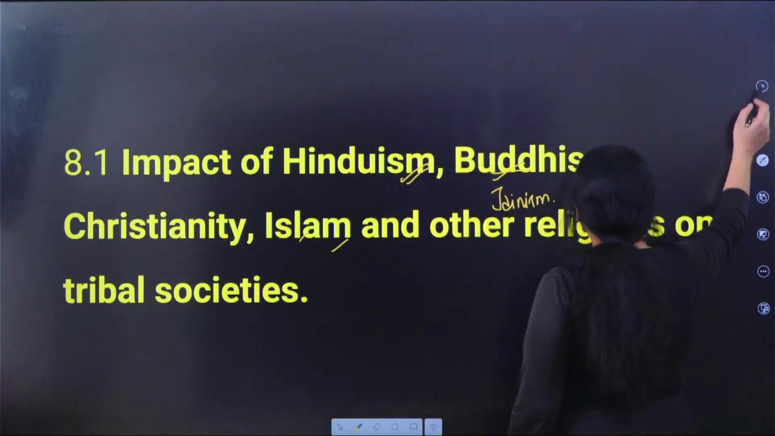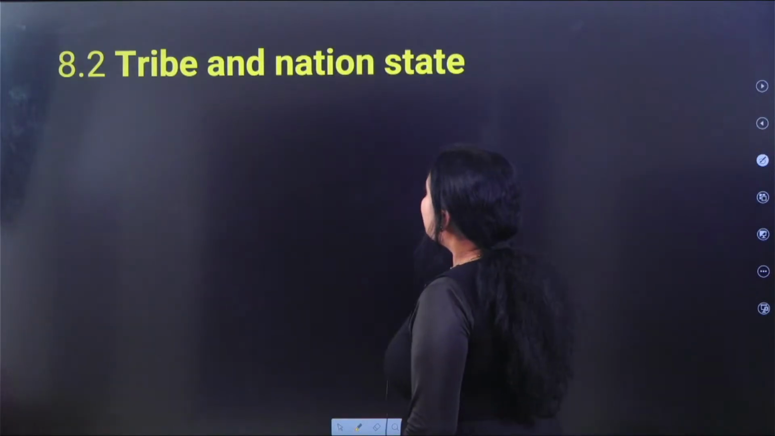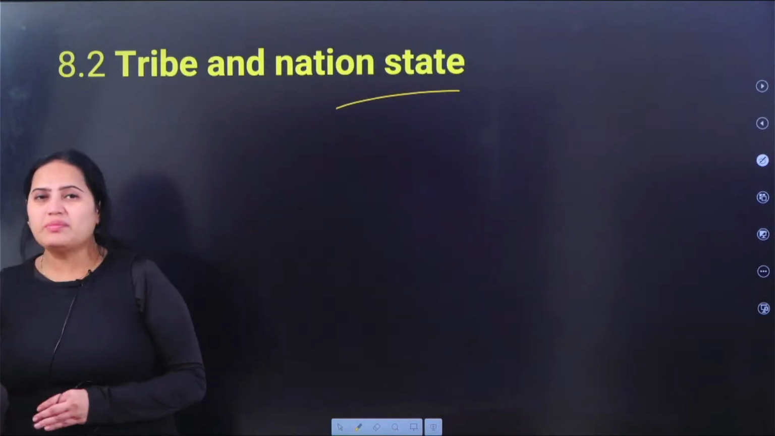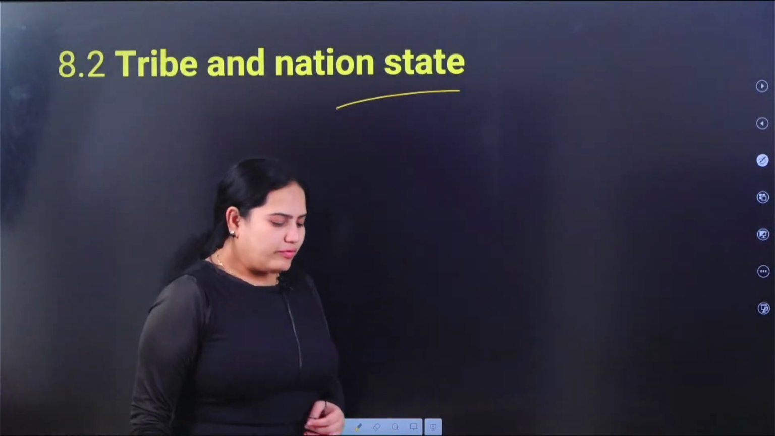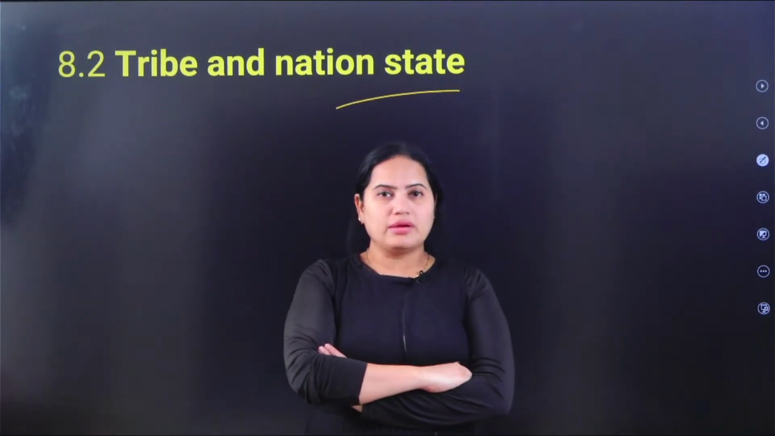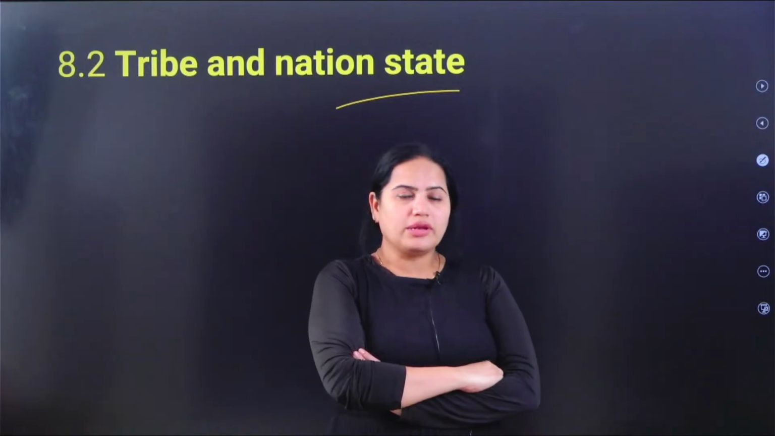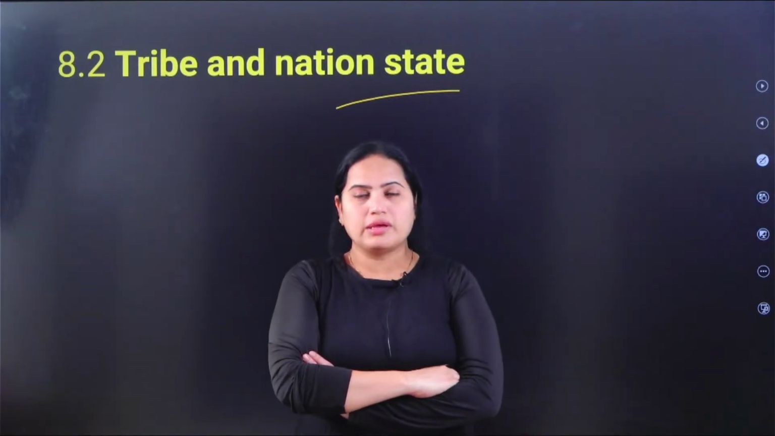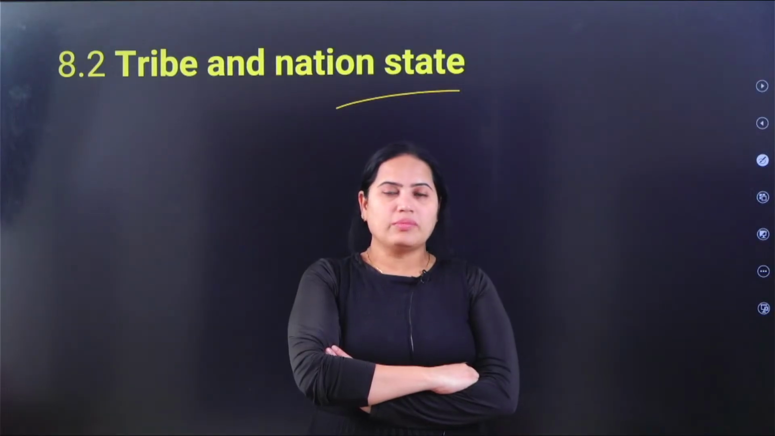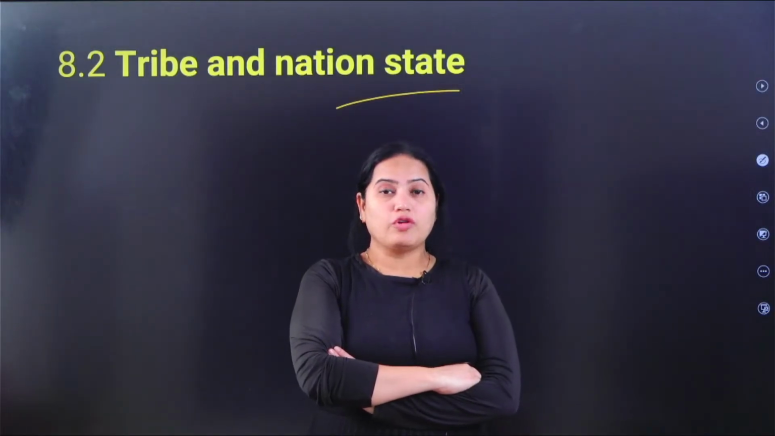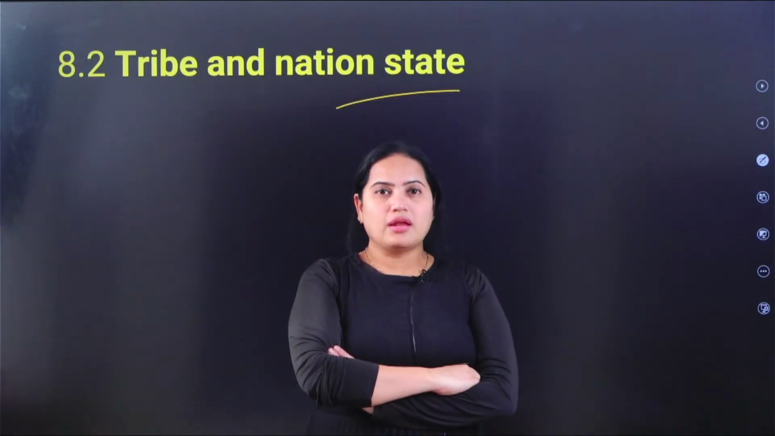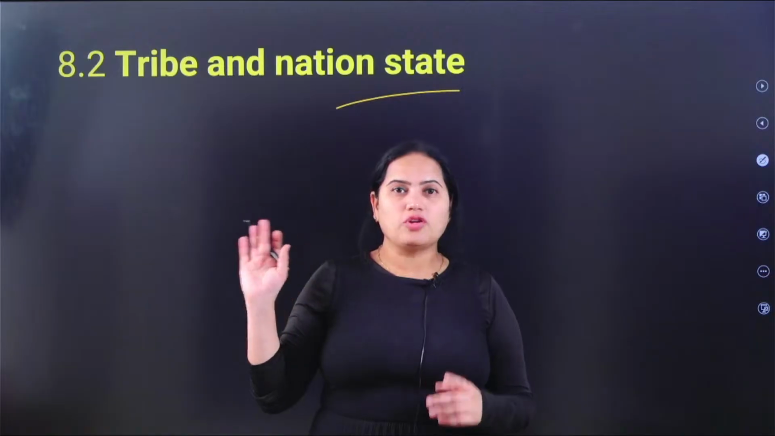Then moving on, 8.2 talks about the tribe and the nation state. What is a tribe? Tribes माने कौन हैं? Tribes are the people who have a unique culture, who are isolated geographically or psychologically and mostly speak a common dialect. इन लोगों को हम क्या करके बुलाएंगे? Tribal people. And what do you mean by nation state? What is a nation, what is a state? इन सारे चीज़ों के बारे में हम इस टॉपिक में पढ़ेंगे.